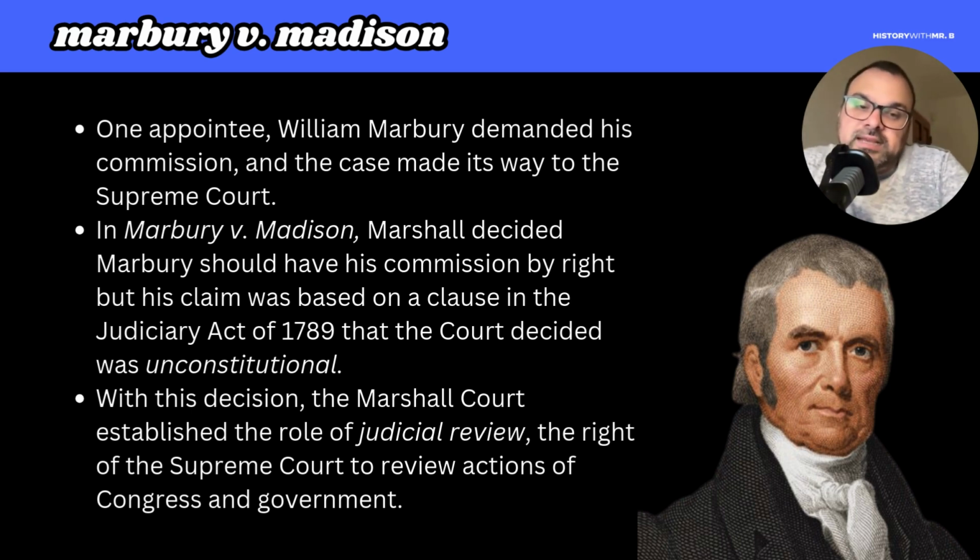And that's the most important takeaway from Marbury versus Madison, not which clause and who decided what, but that Marbury versus Madison is what gives the Supreme Court that role of judicial review. It's something that's in the Constitution, but it is the reading of that Constitution by Chief Justice Marshall that really establishes that precedent.